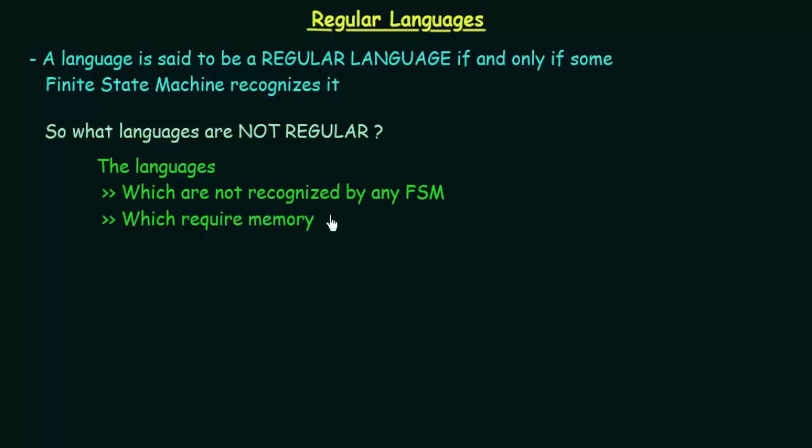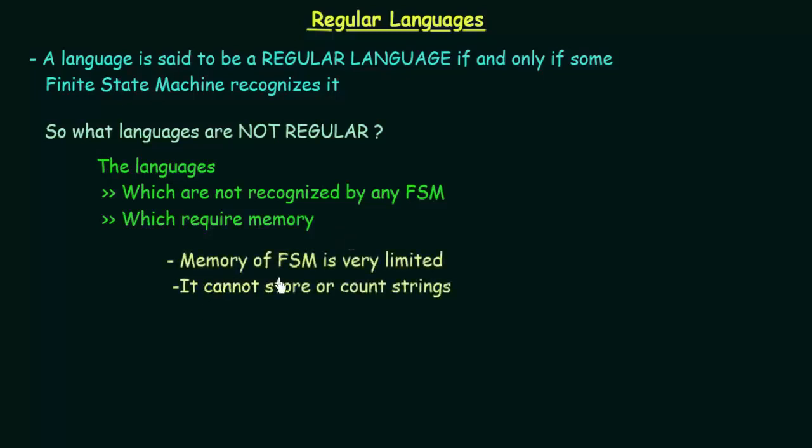But when is a language not recognized by any FSM? A language will not be recognized by any FSM when that language requires memory. And why is a language that requires memory not recognized by an FSM? That is because we have already studied in the first lectures that the memory of an FSM is very limited and it cannot store or count strings.